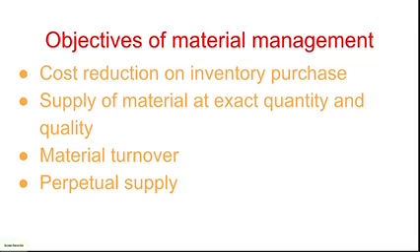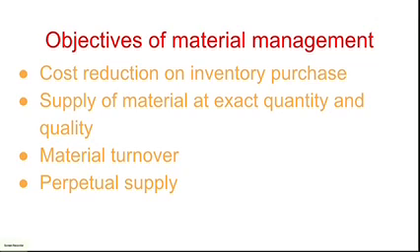And the last one is perpetual supply. One of the main objectives of material management is that they go on supplying: purchase the material, store it in the storage department, and whenever the production department requires it, supply it to the production department.